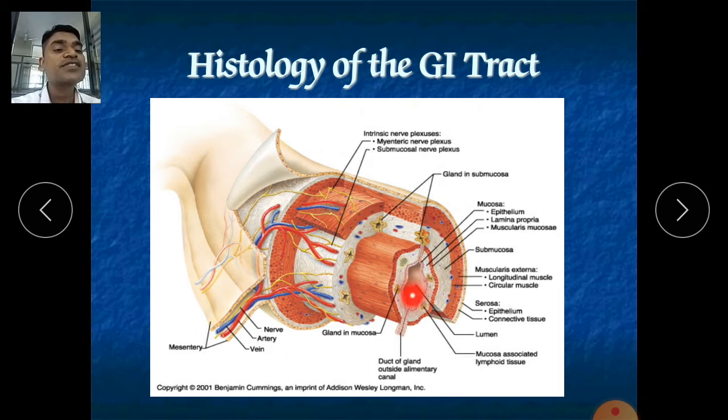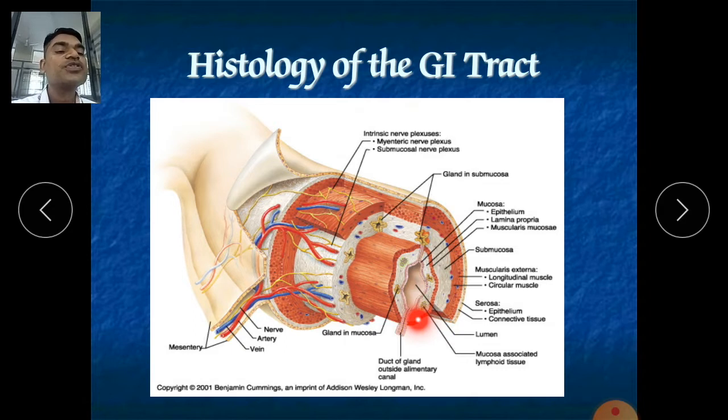after the epithelial cells, the second layer is called the lamina propria. This lamina propria contains the MALT also. What is MALT? It is mucosa associated lymphoid tissue, meaning it has a good supply of lymph as well as blood. It is made up of connective tissue, called areolar connective tissue.